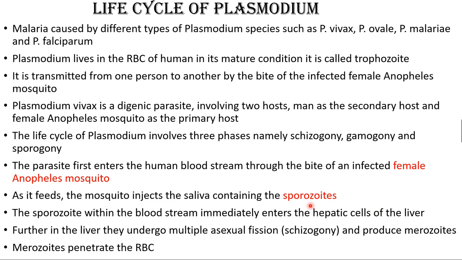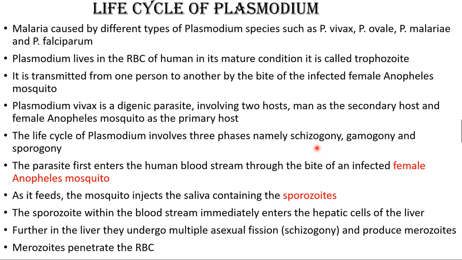Sporozoites enter the bloodstream of the bitten person and circulate for half an hour. Then they directly enter into liver cells. Further, in the liver, they undergo multiple asexual division or fission called zygogony, and produce merozoites. And what is the stage now? The sporozoites enter from the mosquito into the human being. Now, in the liver, they undergo multiple fission, that is asexual division, called zygogony.